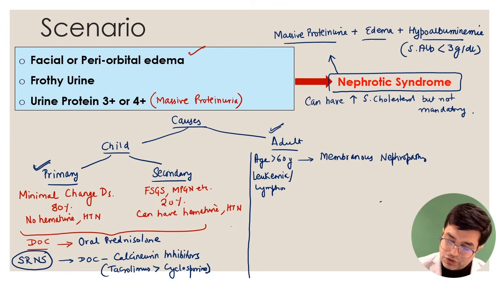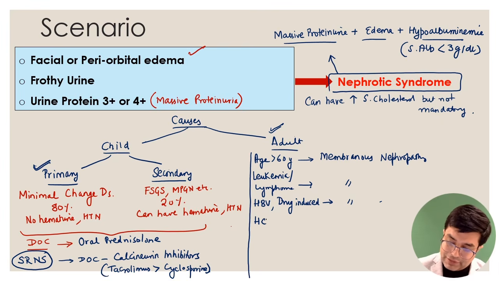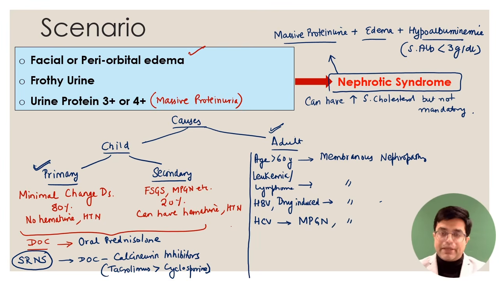If the question says there is a patient with leukemia or lymphoma, what will be the most common cause of nephrotic syndrome? What will be the histopathological diagnosis? Membranous nephropathy will be seen. If they say hepatitis B virus as well as drug induced, there are drugs like penicillamine, captopril, they all can cause nephrotic syndrome. If you do biopsy, you will find membranous nephropathy to be present. If they say hepatitis C virus is associated with which particular lesion, it can cause membranous nephropathy. More commonly, it tends to produce MPGN, membranoproliferative glomerulonephritis, although membranous nephropathy has also been described in the patient, right?